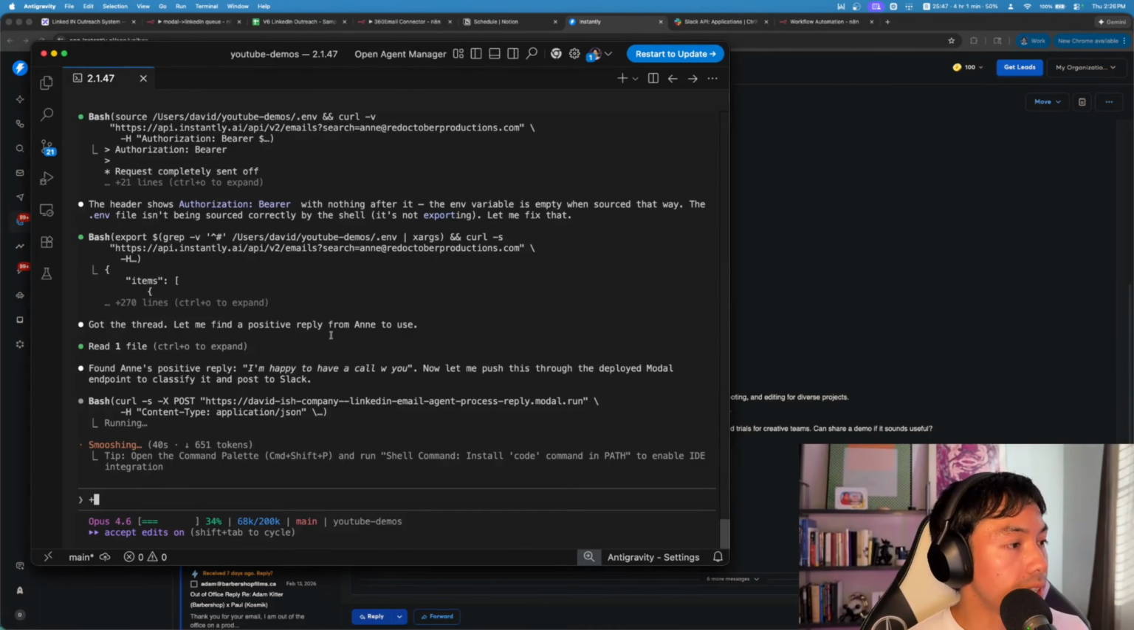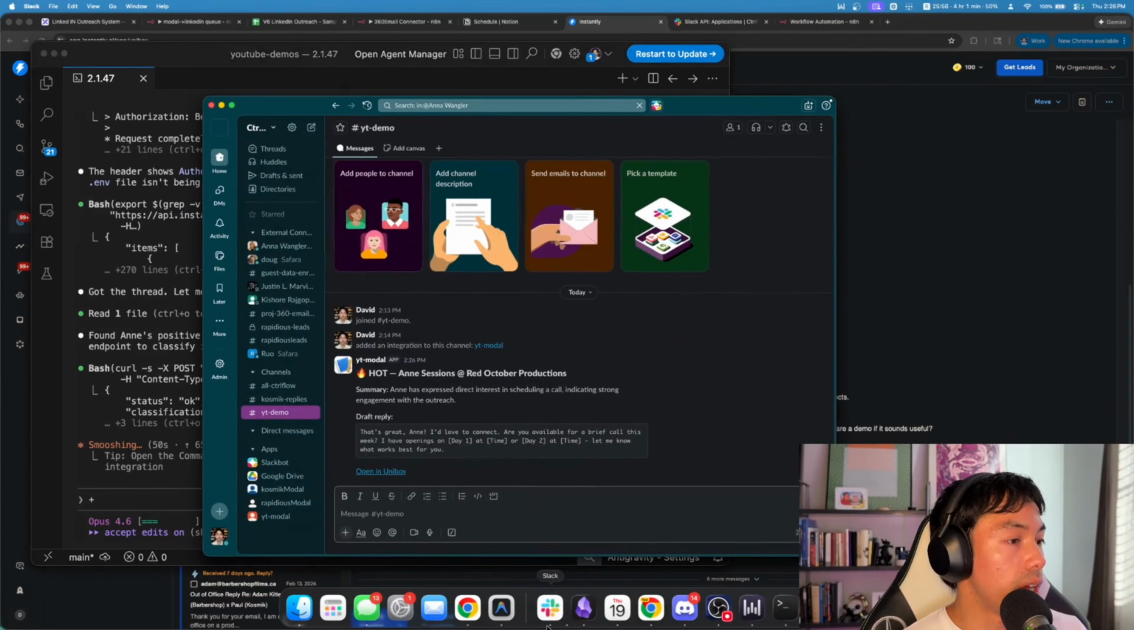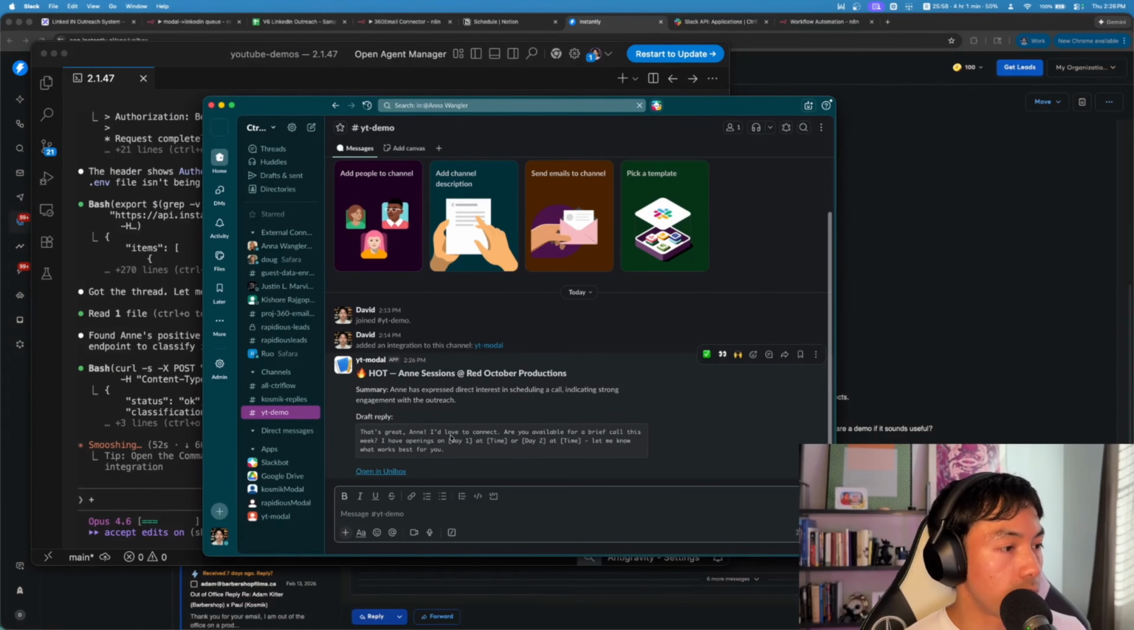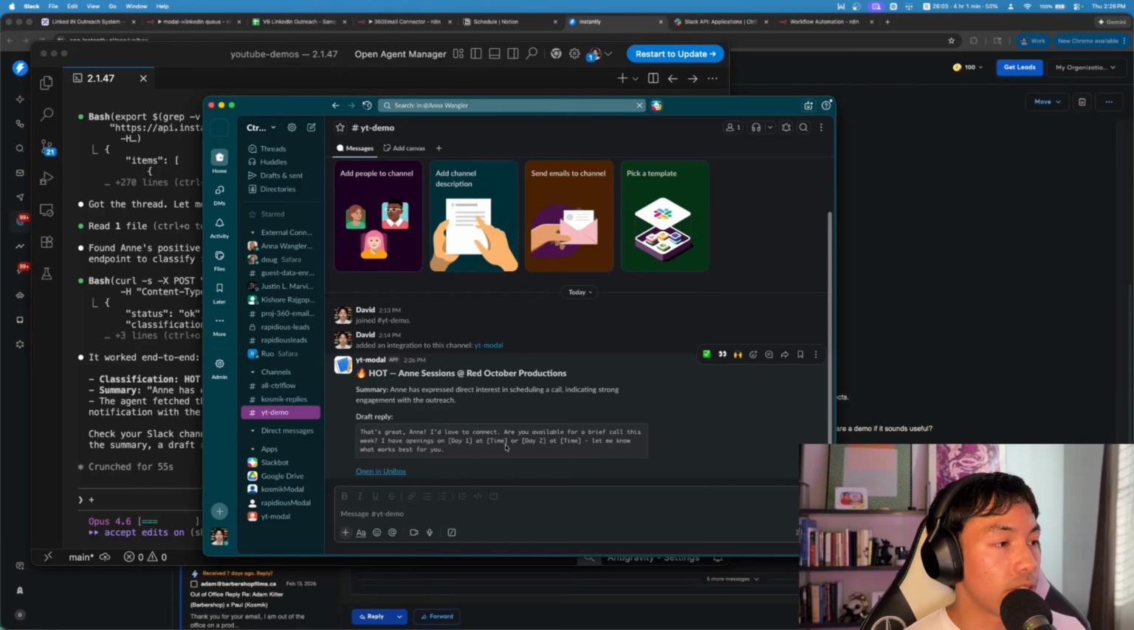Okay, awesome. So it looks like it was able to find the thread. It found the positive reply. And now you can see it's going to push through the deployed modal to classify it and post it to Slack. So we're just going to wait for that. Cool. So here it is. Awesome. It's right here. We have the direct link to the Unibox, we have the summary, and then we even have the draft reply.